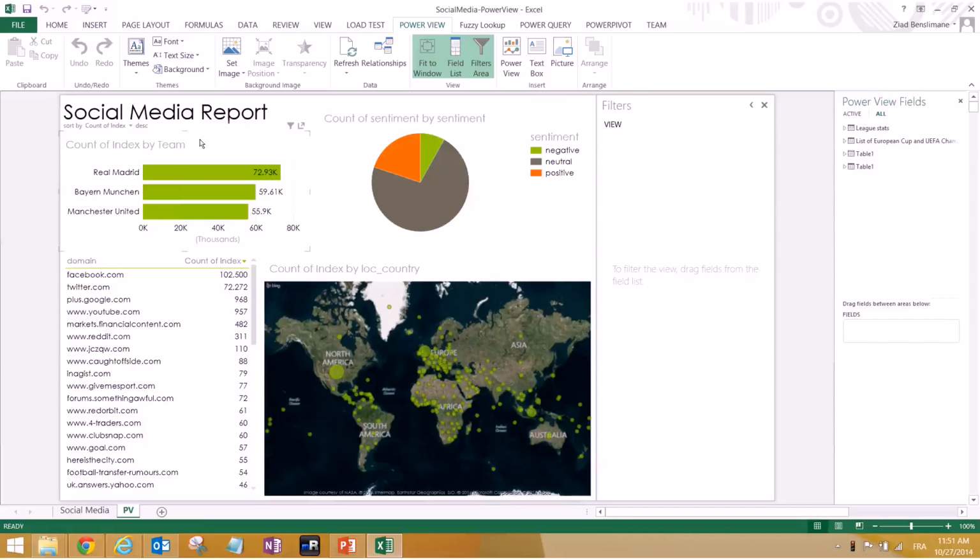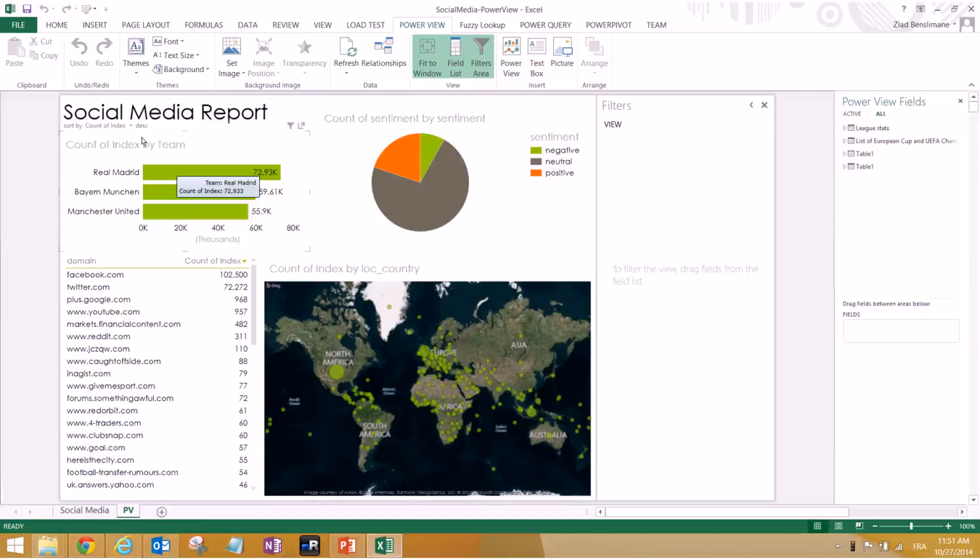And we will see right now that those graphs are basically interconnected. But let me explain to you guys. The second graph is about sentiment analysis. Each post has a sentiment detected automatically by the tool that I will show you later. So it's called Microsoft Social Listening. Those are the domains. Is the conversation or the post coming from YouTube, from any other website, and so on. And this is a little map.